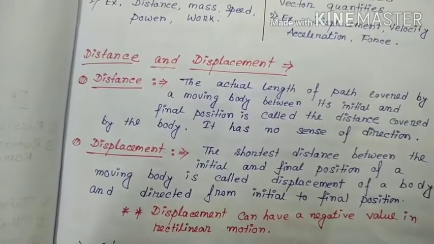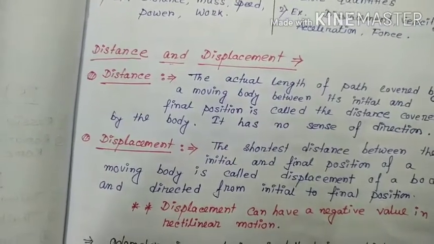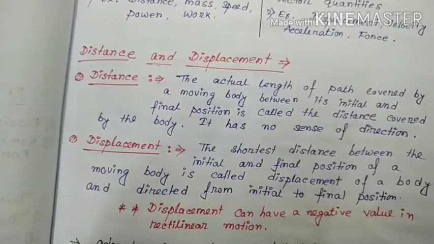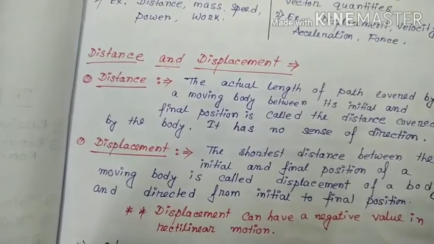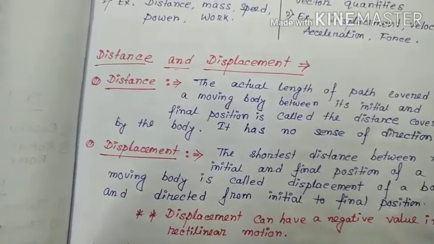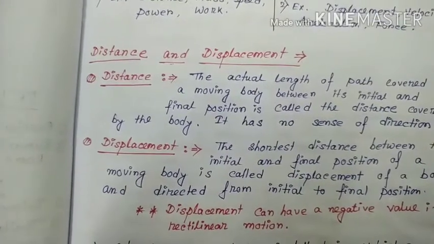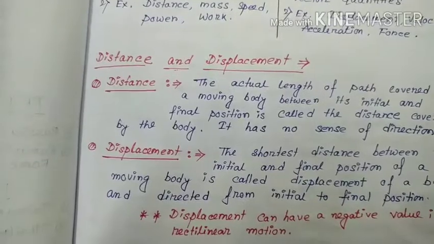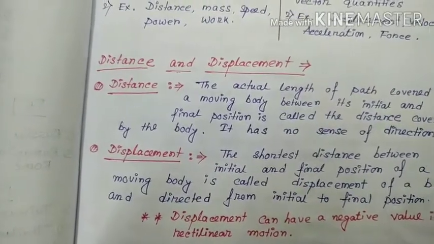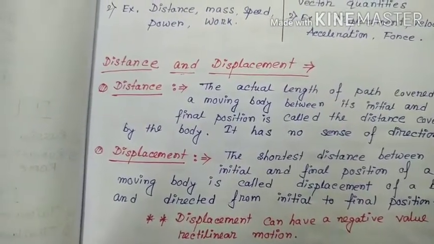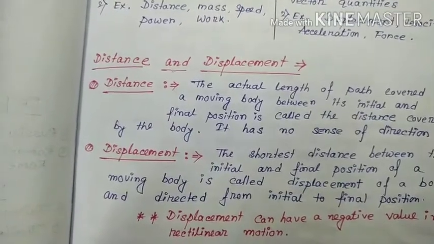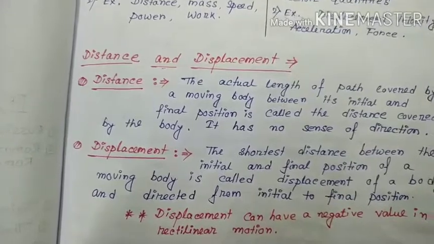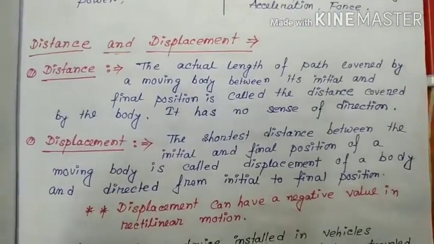Displacement can have a negative value in rectilinear motion. So if we go from initial to final position, it is positive, and if we return back from final to initial position, it is negative. So do you understand the difference between scalar and vector quantity? Distance is a scalar quantity, only value matters. Displacement is a vector quantity, value as well as direction matters.